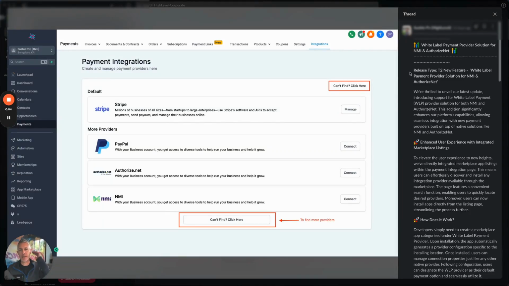So this is actually an amazing release, and let me tell you why. First up, this is really only for payment providers, so external payment providers. So the idea here, though, is this.